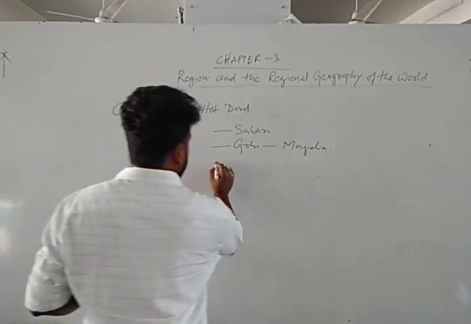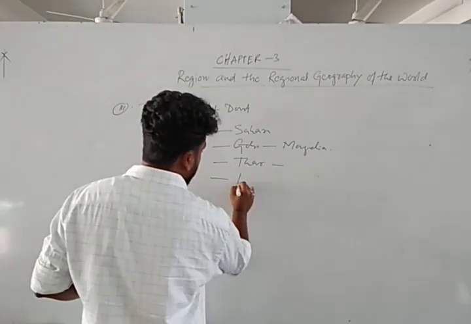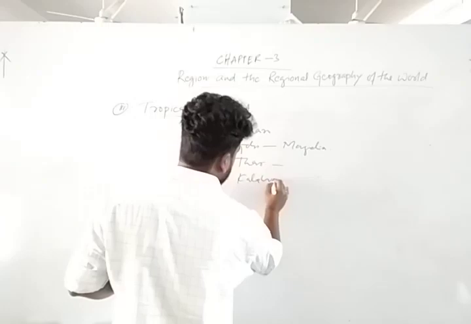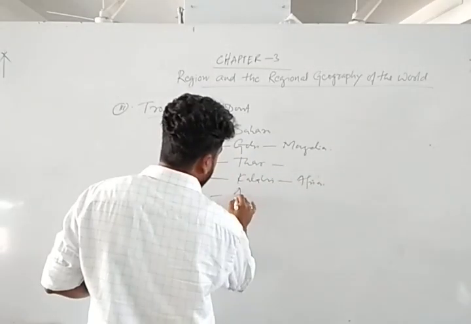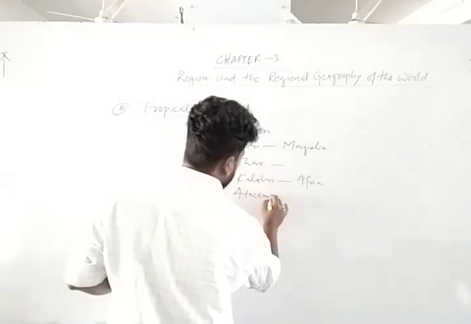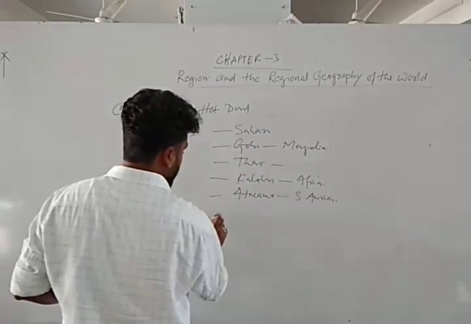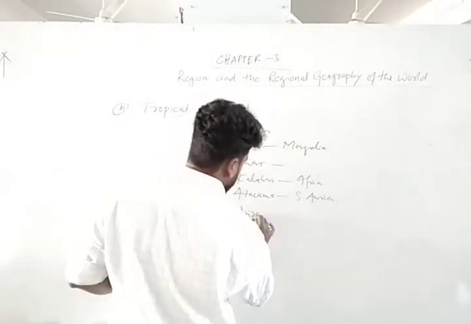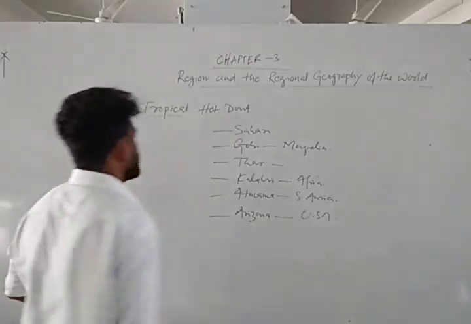Again, Thar is in India, Kalahari in Africa, Atacama in South America, and Arizona in the USA. So these are the different tropical hot deserts.